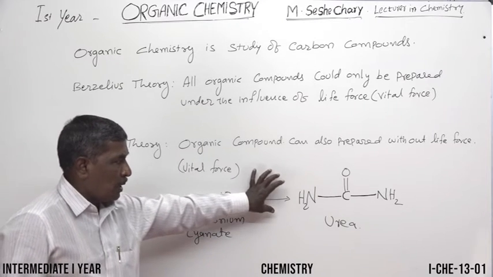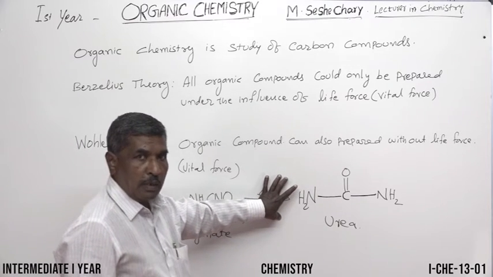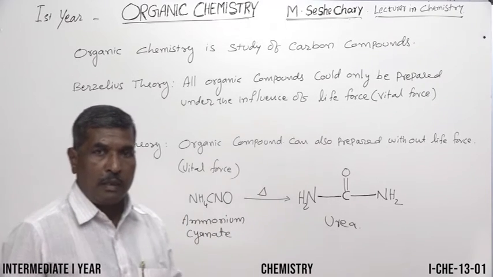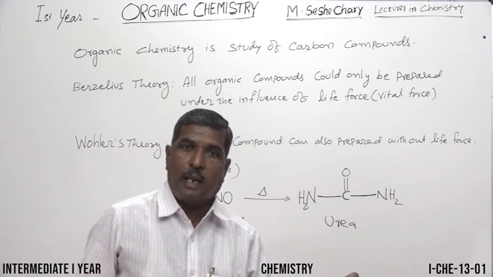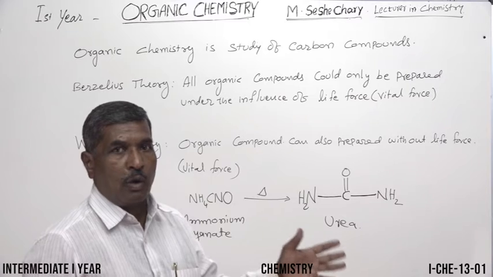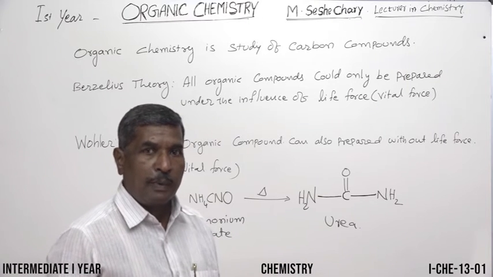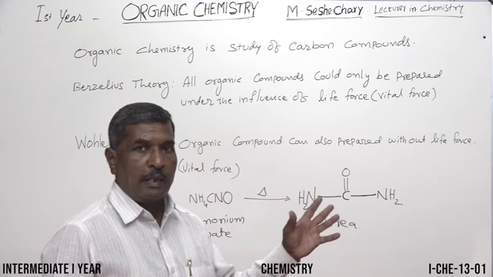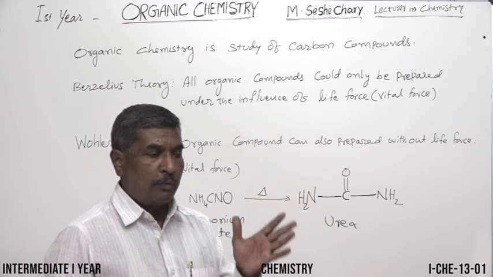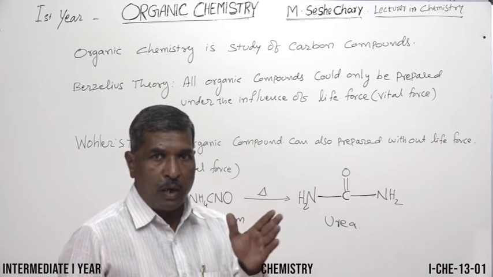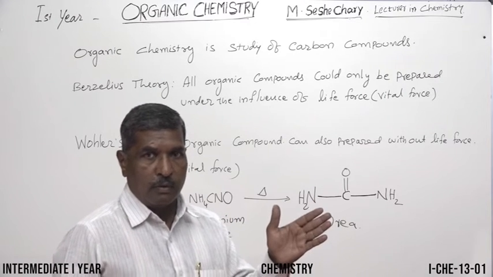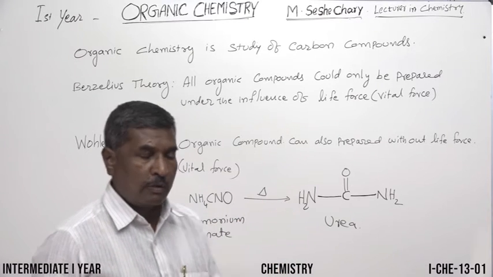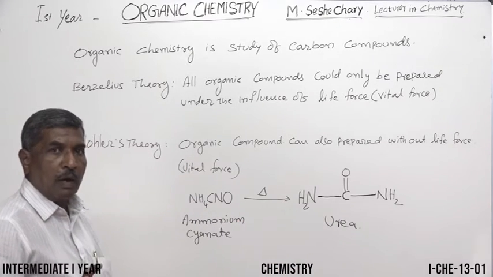From there onwards, we can prepare organic compounds without life. Urea is the first organic compound prepared by Wohler. The second organic compound prepared in the laboratory without life is methane. The next organic compound prepared in the laboratory is acetic acid, and so on. Number of organic compounds are prepared in the laboratory. Like this, millions of organic compounds we cannot study under one topic. We have to categorize them. That is said to be classification of organic compounds. So now let us discuss the classification of organic compounds.